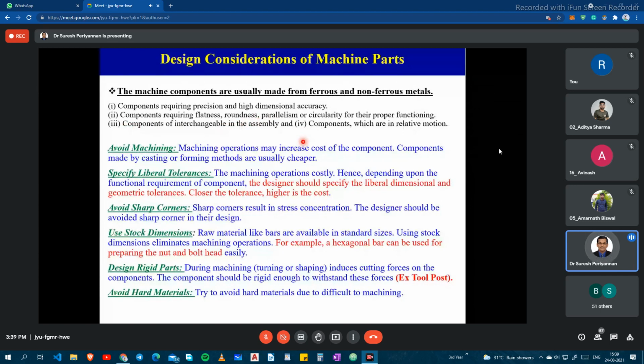But while preparing the component, while following these steps, we have to follow this one to avoid machining. Avoid the machining process, and also specify liberal tolerance. Avoid sharp corners. I already told you sharp corners also cause more stress concentration. Designers should avoid these sharp corners and use stock dimensions. What is the meaning of it?